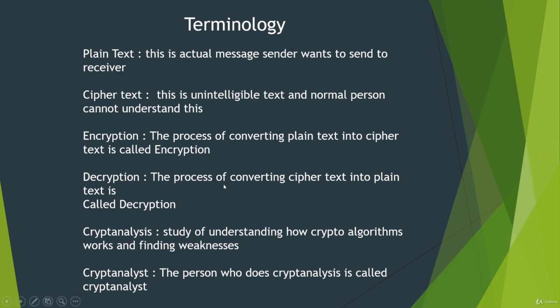And decryption, the process of converting cipher text into plain text, is called decryption. On the receiver side, the receiver performs this operation called decryption, and this process converts the cipher text into plain text. So encryption should be performed at the sender side, and decryption should be performed at the receiver side.